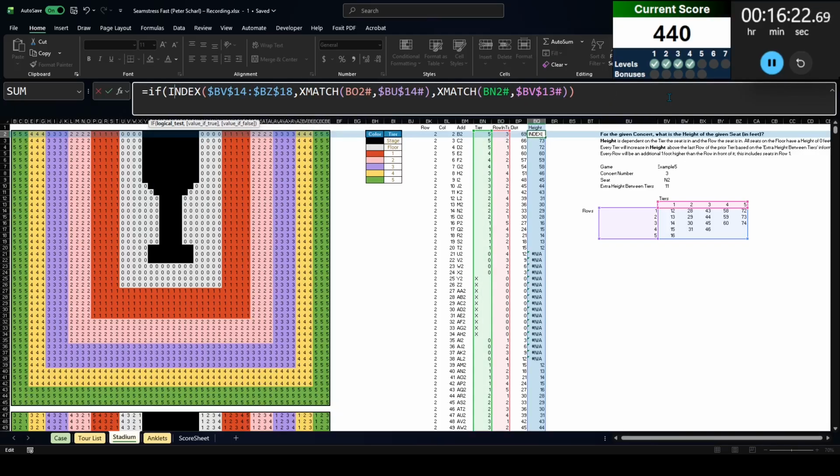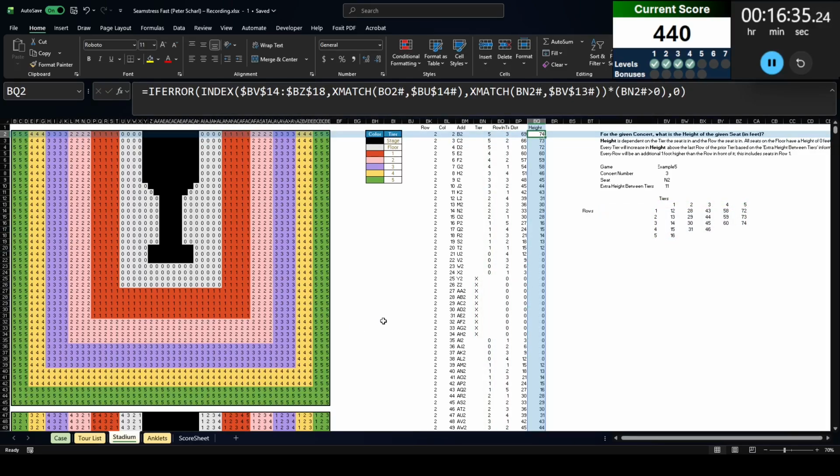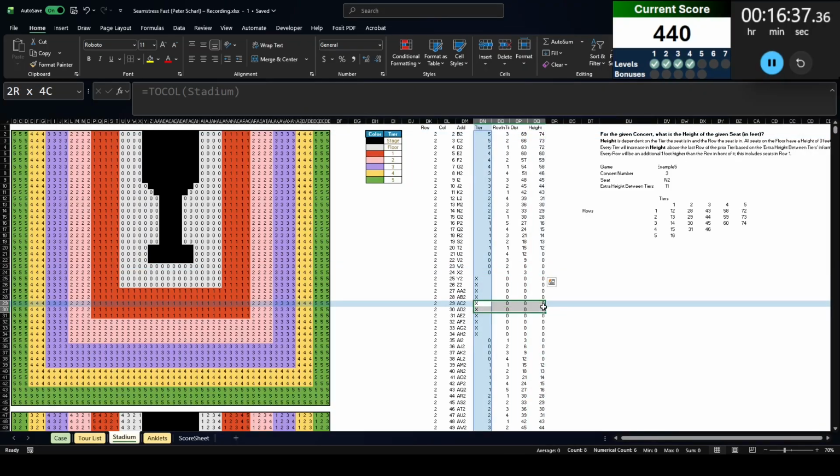If is NA that, or you know what? No. Let's do if error. If error, that whole thing, then just return 0. There we go. So now all the floors are 0, all the stages are 0. It doesn't really matter for the stages really.